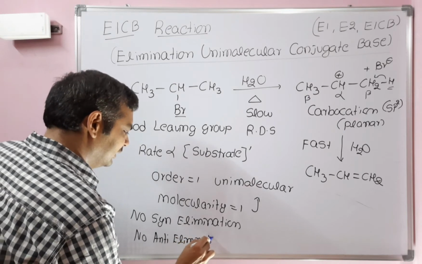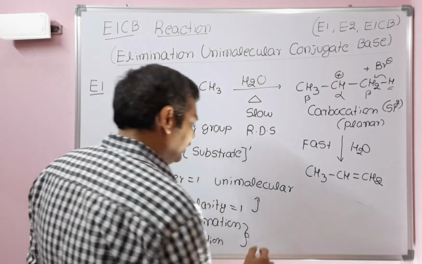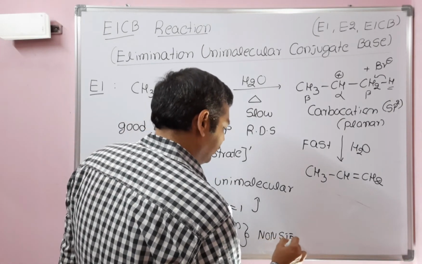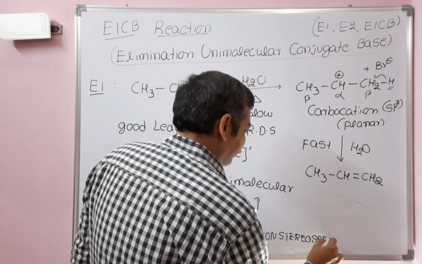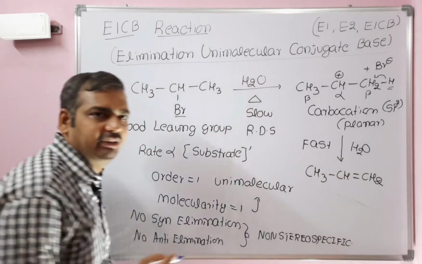The reactions in which there is no syn elimination and no anti-elimination, we call non-stereospecific. E1 reaction is a non-stereospecific reaction, very, very important.